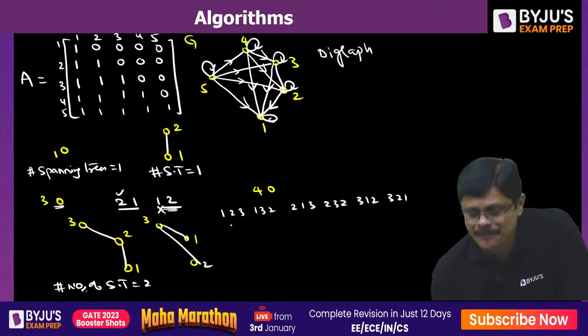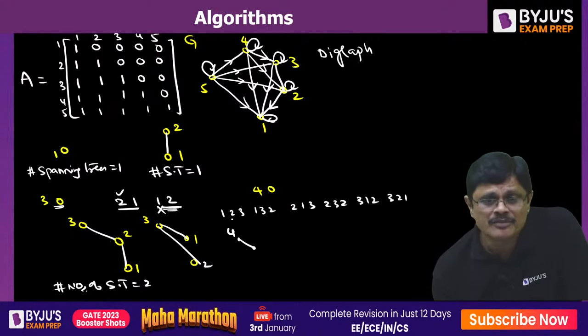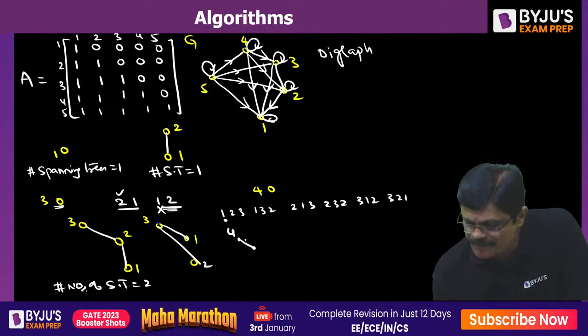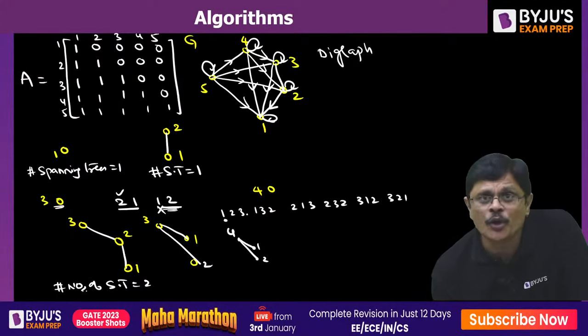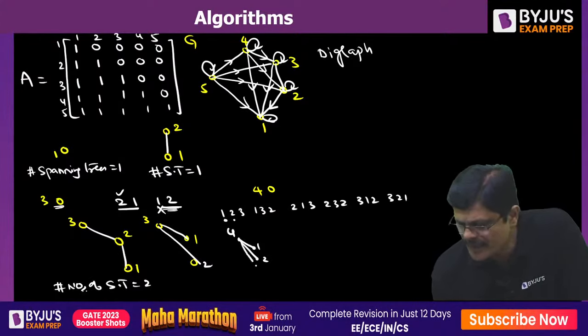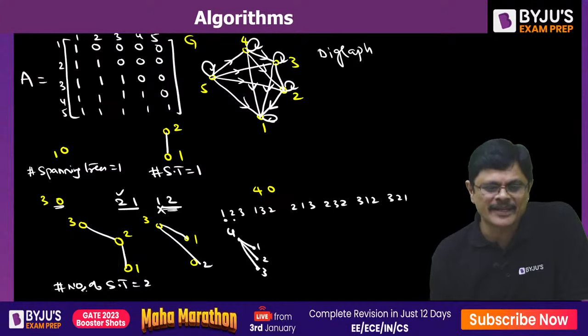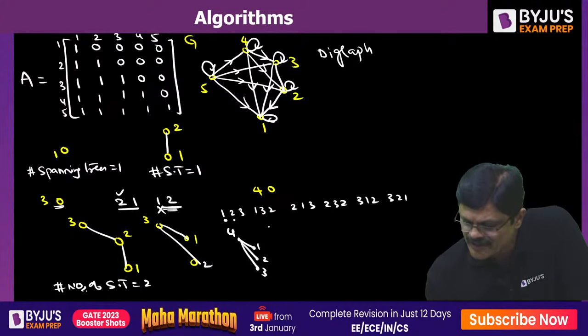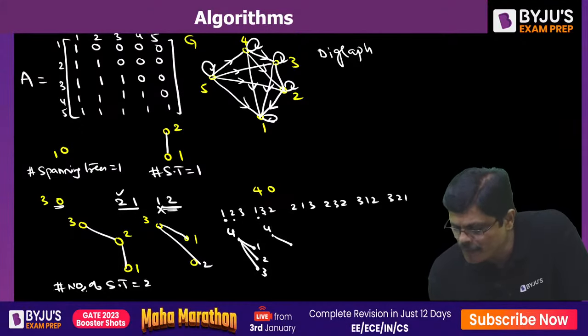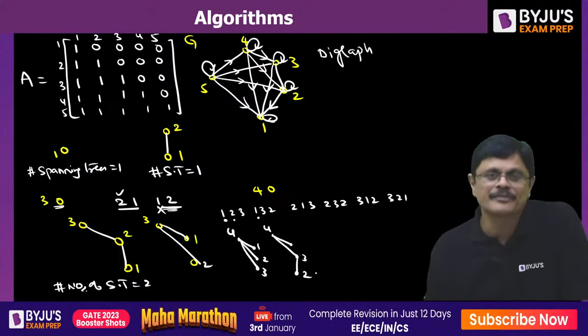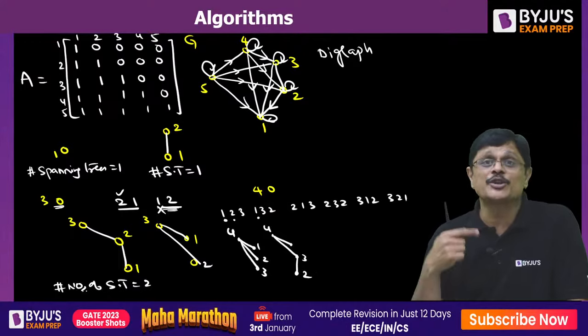Now for 4, from 4 you can go to 1, but from 1 to 2 can you go? 1 to 2 you cannot go, you stop here. Then from 4 you can go to 2. From 2 to 3 can you go? No, stop there. Then 4 to 3 you go. This is one spanning tree. Now for this, from 4 you are going to 1. From 1 to 3 can you go? No, stop there. Then from 4 can you go to 3? Yes, 4 to 3 you go. From 3 to 2 can you go? Yes. This is the spanning tree corresponding to this permutation.